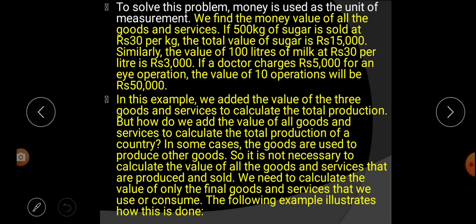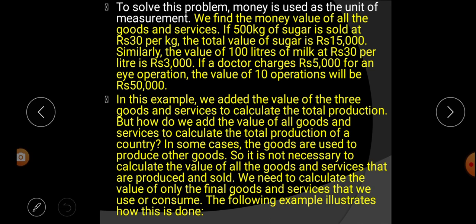Similarly, if a doctor charges 5000 for an eye operation and he does 10 operations, how much will the charge be? It will be 50,000. Understood? So these are some of the examples. One kilo of sugar is 30 rupees, so 500 kilos will cost 15,000. If a liter of milk is 30 rupees, then 100 liters of milk will be 3000 rupees. And if a doctor charges 5000 rupees for an eye operation, 10 operations will cost 50,000.